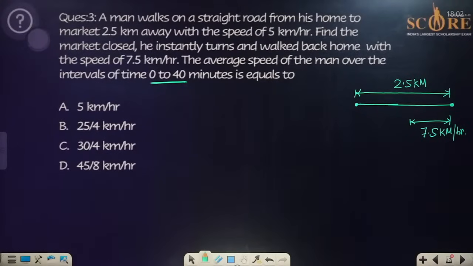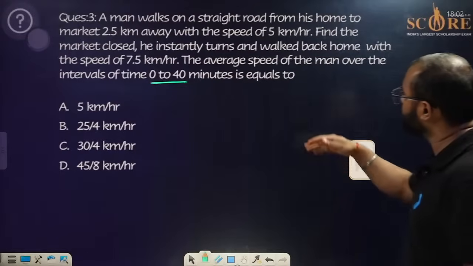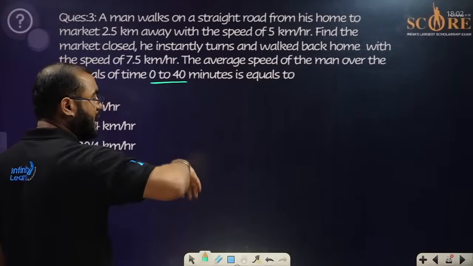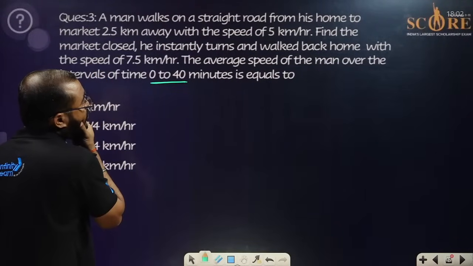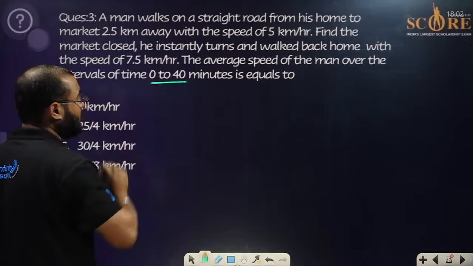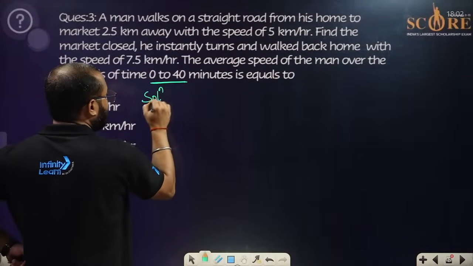What we were thinking is that the body has moved from point A to point B, means home to the market, and it has come back. But it is not like that. Why? Because the time interval is given as 0 to 40 minutes only. That means we have to work around this particular value. Now, if we talk about the solution of this, everyone, please be with me.